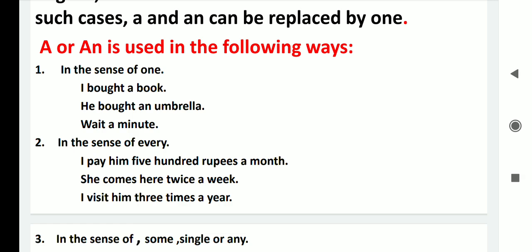She comes here twice a week. Here a has been used in the sense of every. She comes here twice every week. I visit him 3 times a year means I visit him 3 times every year. So a has been used here in the sense of every.